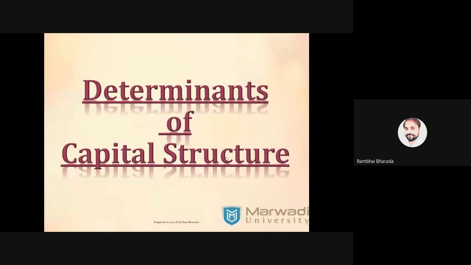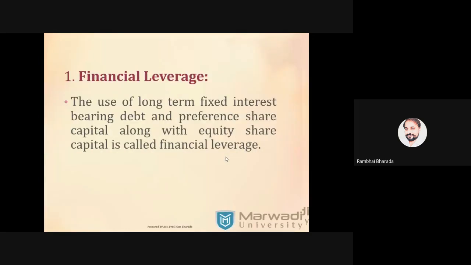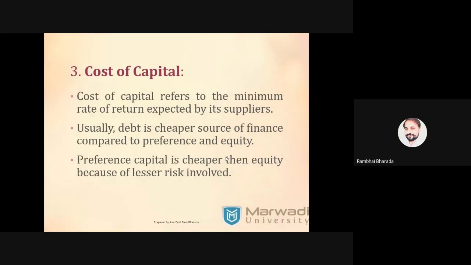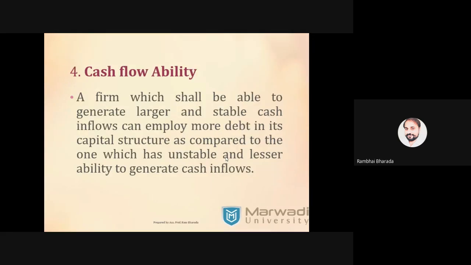Now moving ahead, determinants of capital structure. First determinant is financial leverage. Second one is growth and stability in sales. If the company has the same amount of sales every year, company goes for a high level of debt, and if sales are not stable, company goes for the equity. Cost of capital. Okay, cost of equity is high, cost of preference is low to medium, and cost of debt is cheapest, minimum cost. Cash flow ability, if the cash flow remains the same, company goes for more debt. If the cash flow does not remain constant, company goes for the equity.